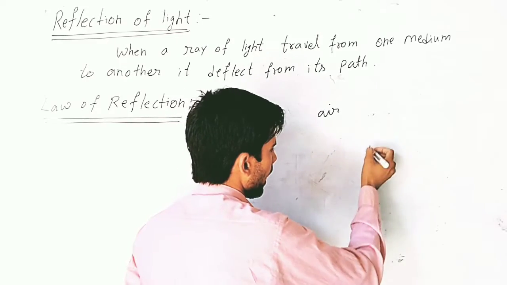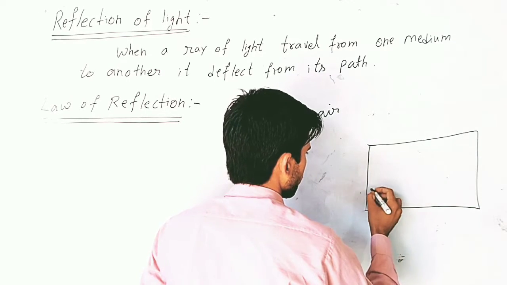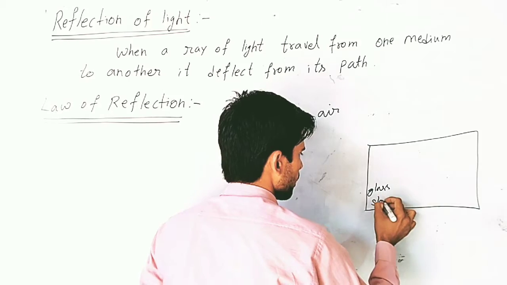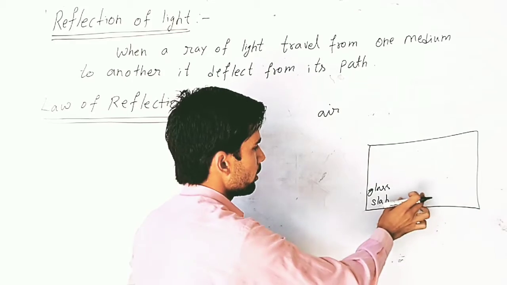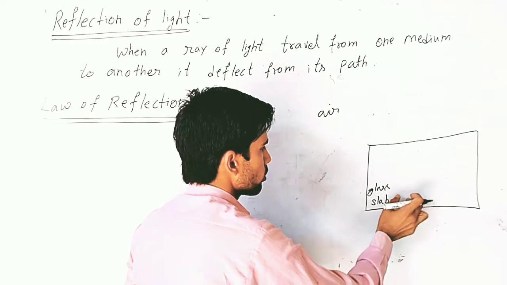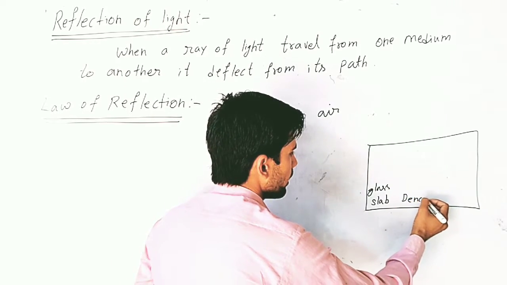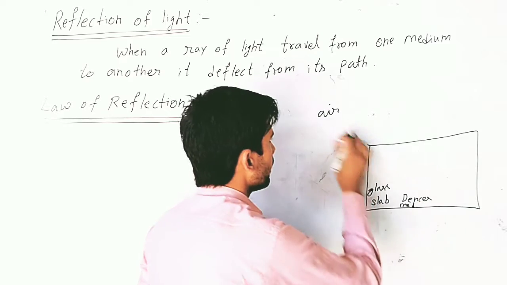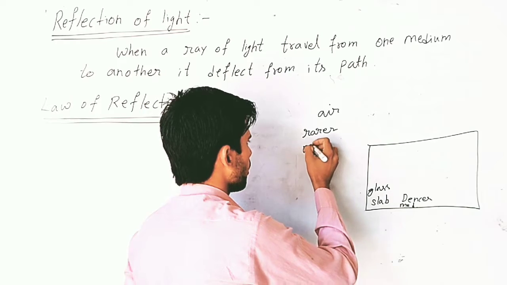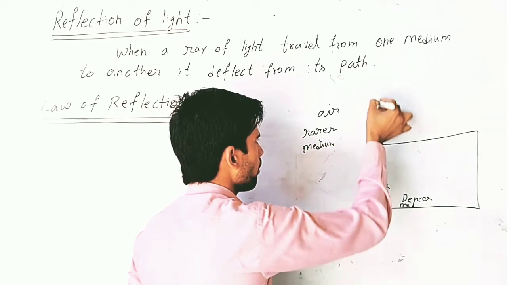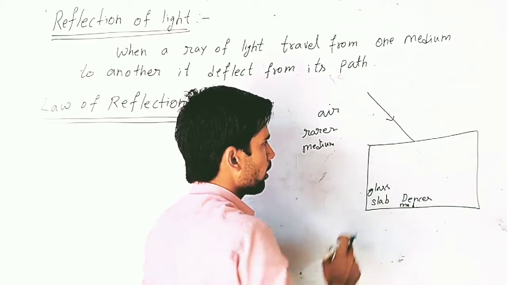Now take air, and in air we place a glass slab. This is a glass slab. Now the particles in air are far apart in comparison to the particles in the glass. So glass is treated as a denser medium, and here air is treated as a rare medium.